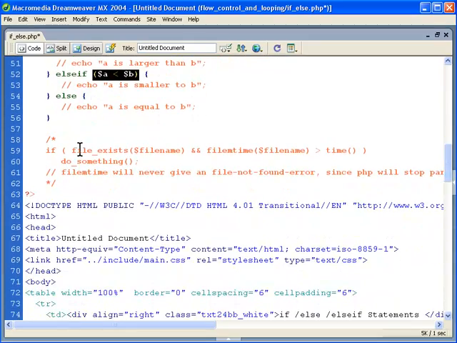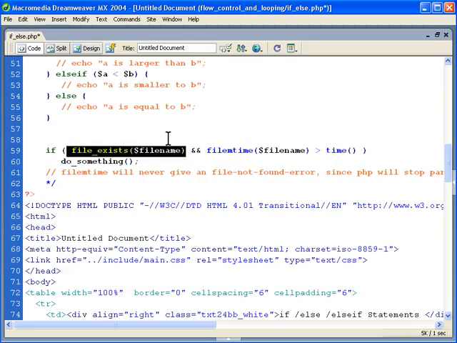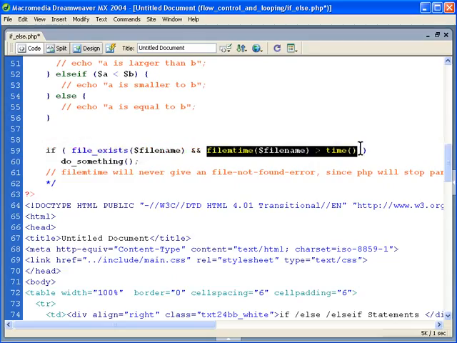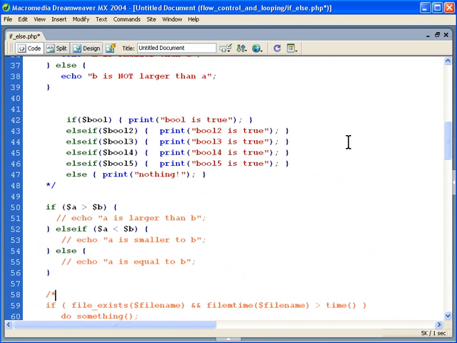And here's another example. If a file exists, we have a double ampersand for and, and we're checking for a file existing and a particular file time being greater than regular time. So it's two different sides here. This is tested and then this is tested. And you can see how that works. But that's a standard thing that you might come across or you might need to do.